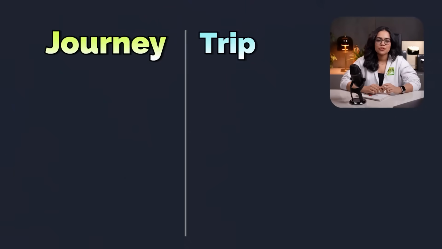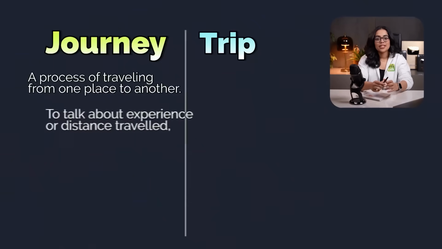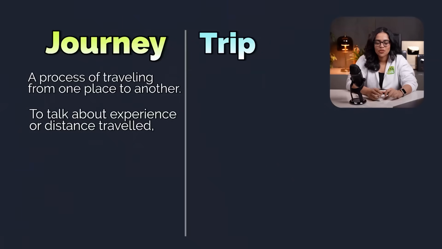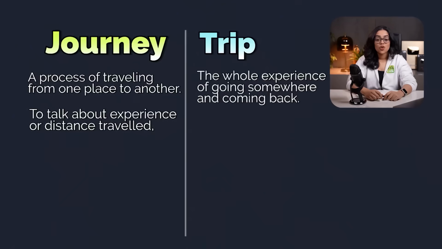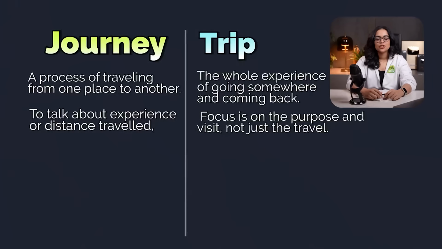I'm sure this must have confused you many times. Journey is a process of traveling from one place to another. We use the word journey to talk about experience or distance traveled, not the destination. It's mostly used for longer or harder travel. Whereas trip means the whole experience of going somewhere and coming back. The focus is on the purpose and visit, not just travel. It's mostly used for short vacations, business trips, or even pleasure trips.